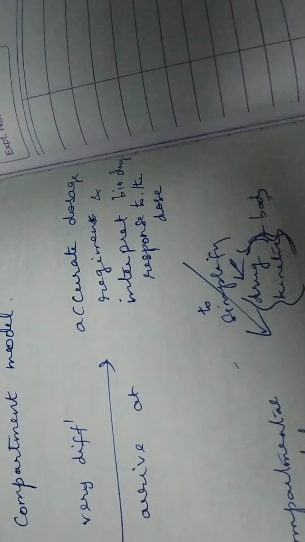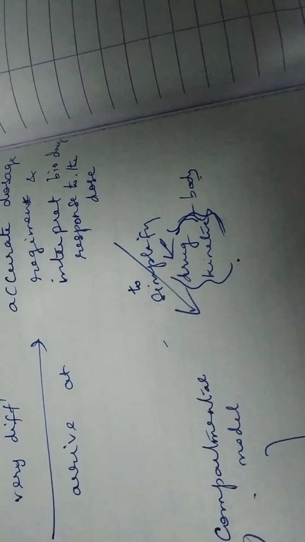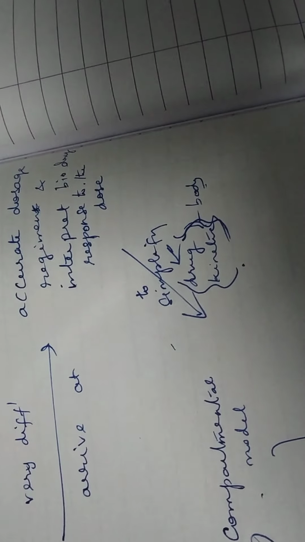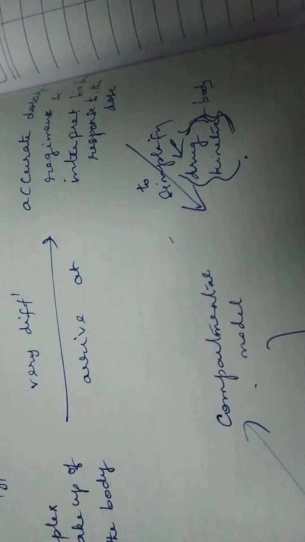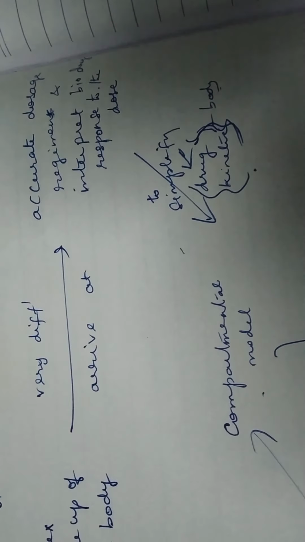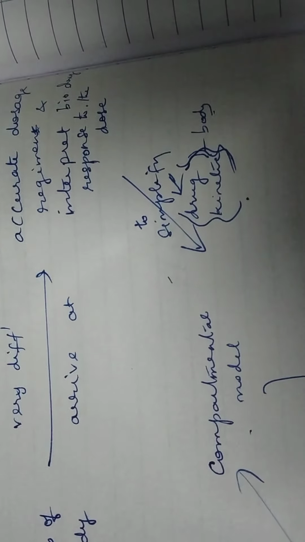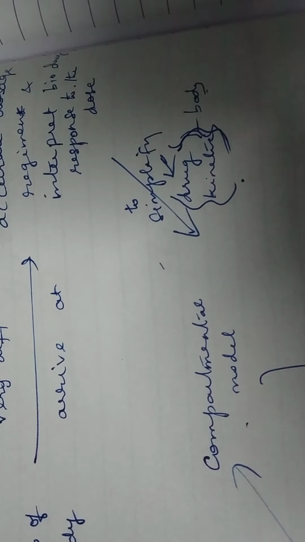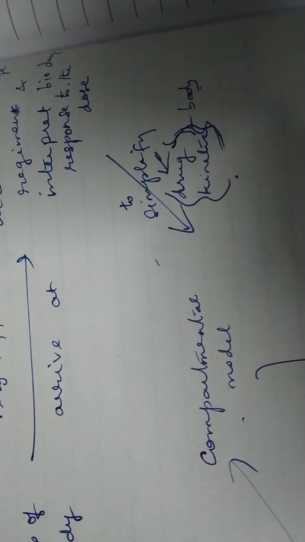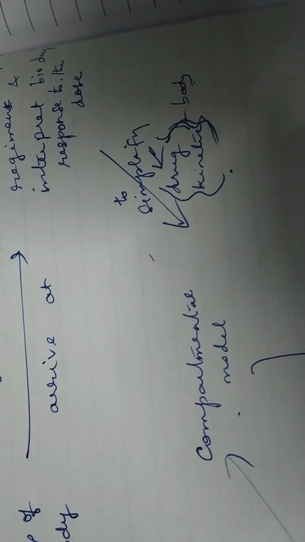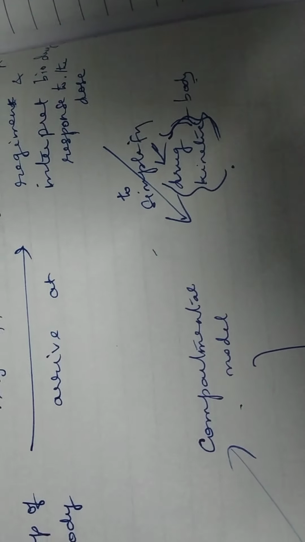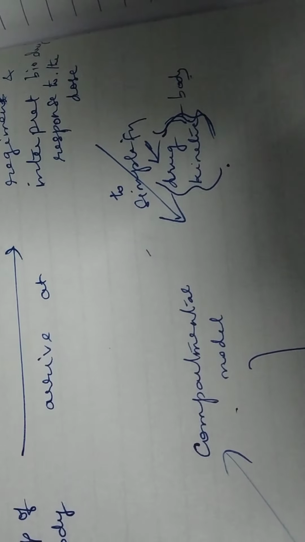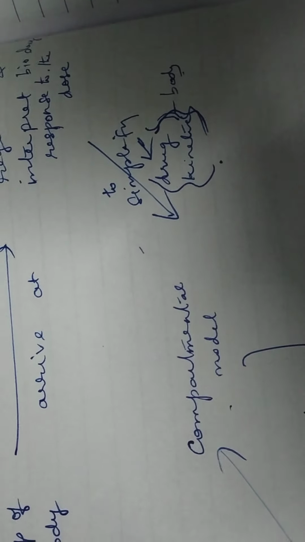So just to simplify this, drug kinetics in the body is represented by the compartmental model, wherein the human body is assumed to be composed of one or several interconnected compartments which communicate with each other in a reversible manner.